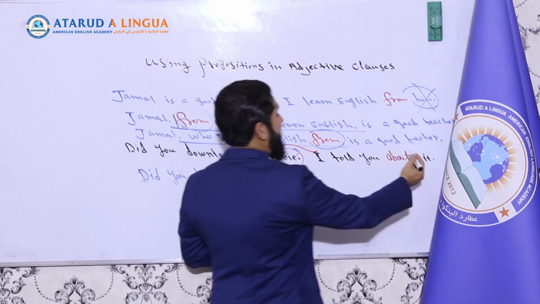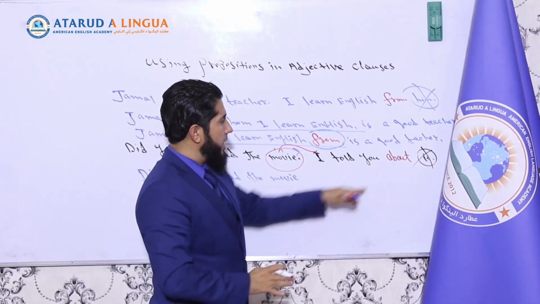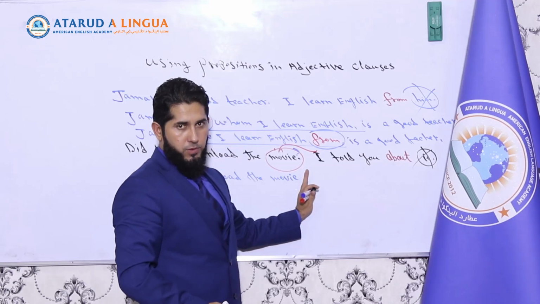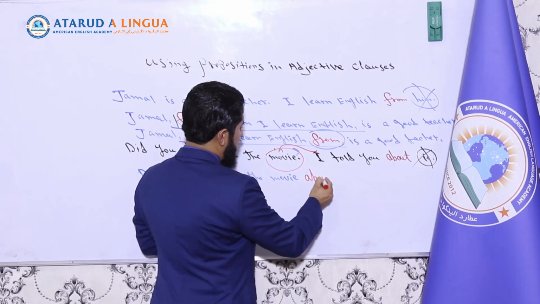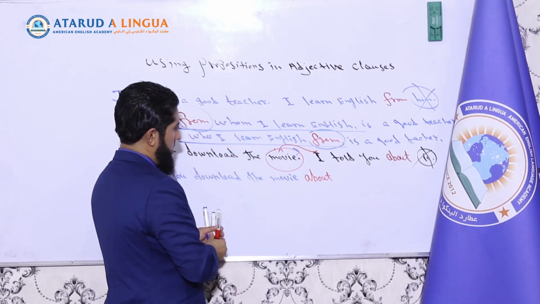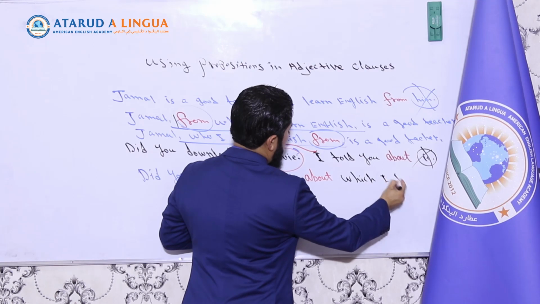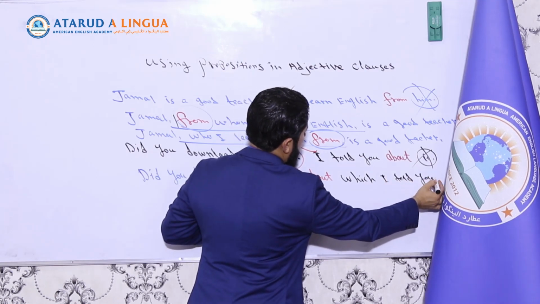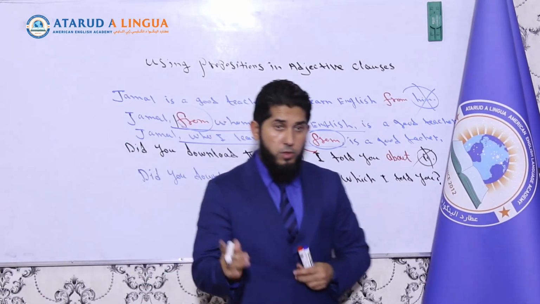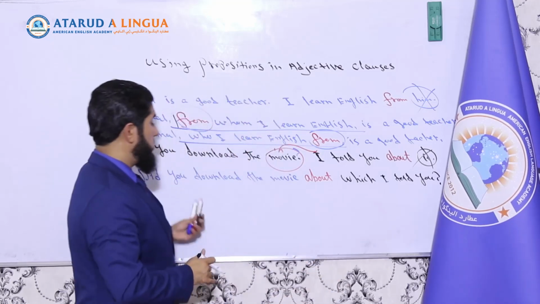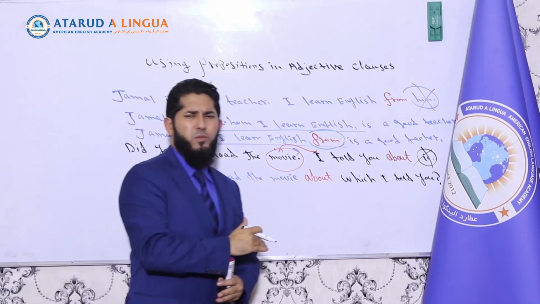So what do we do? In the second sentence, you remove the pronoun it. And after that, you bring the preposition at the beginning of your adjective clause. So here you say about which I told you. Did you download the movie about which I told you? More formal. But if somebody says, did you download the movie which I told you about? Which I told you about, that will be informal, okay?